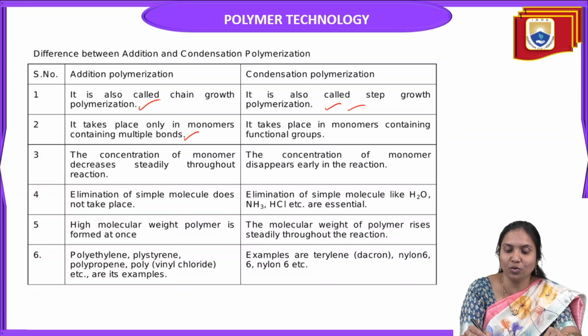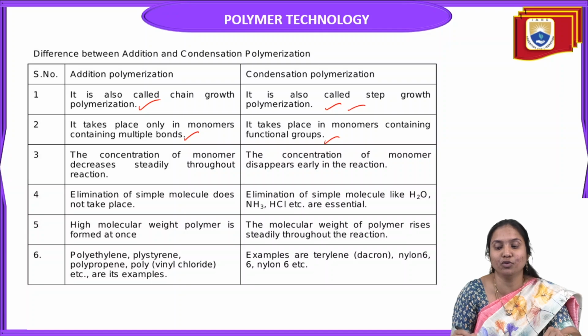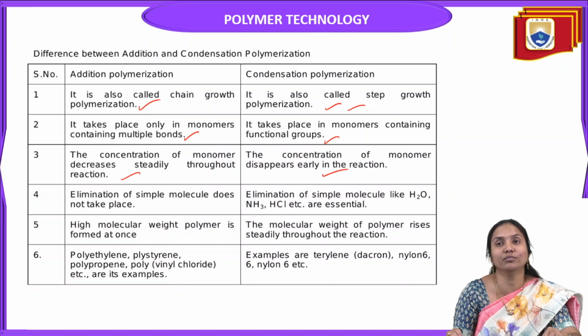Addition polymerization takes place only in monomers containing multiple bonds, that means unsaturated compounds, monomers containing a double bond or triple bond. Only those monomers undergo addition polymerization. But condensation polymerization takes place in monomers containing functional groups. Here the concentration of monomers decreases steadily throughout the reaction. But in condensation, the concentration of monomers disappears early in the reaction.